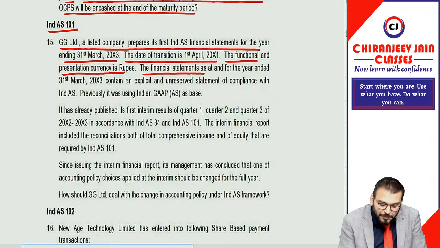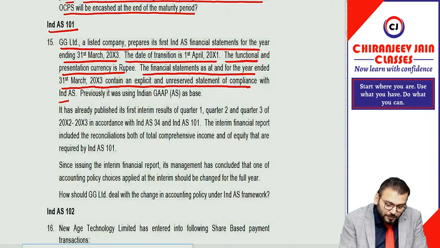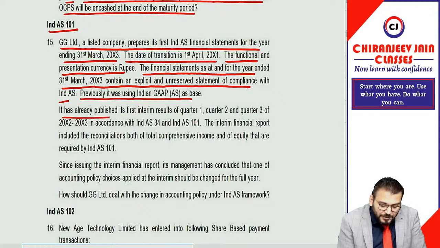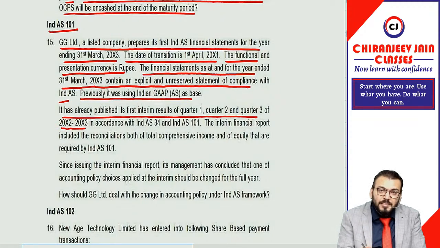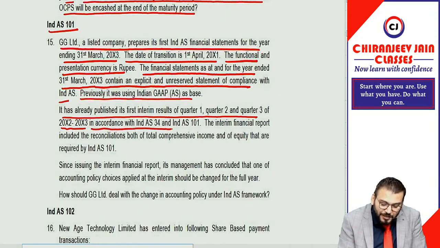The financial statement as at and for the year ended 31st March 2003 contains an explicit and unreserved statement of compliance with Ind AS. So for this year it will be the first Ind AS financial statement. Previously it was using Indian GAAP. It has already published its first interim results of quarter 1, quarter 2 and quarter 3 of 2002-2003, based on Ind AS in accordance with Ind AS 34 and Ind AS 101.